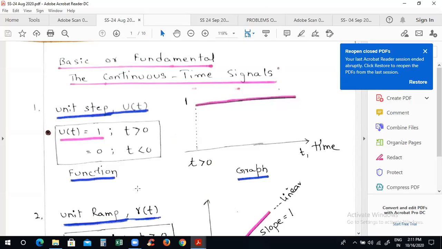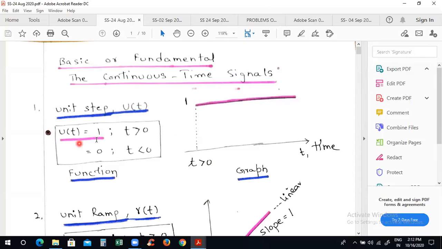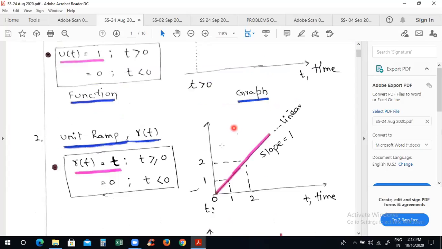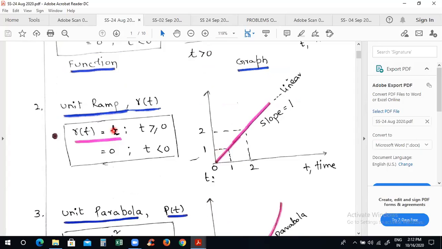Unit step signal u of t equals 1, defined for t greater than 0, and it maintains a constant value to infinity. Now ramp signal r of t is equal to small t, for t greater than or equal to 0. It is defined from 0 itself, and it is a linear signal, and it rises linearly towards infinity.